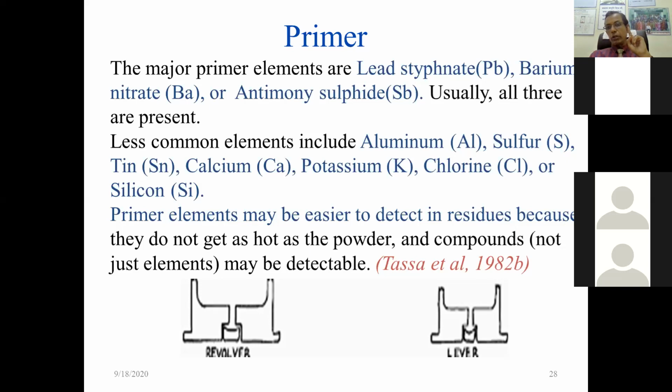So again, a viva question: what is the primer made of? Lead styphnate, barium nitrate, and antimony sulfide. Less common elements are aluminum, sulfur, tin, calcium, potassium, chlorine, etc.